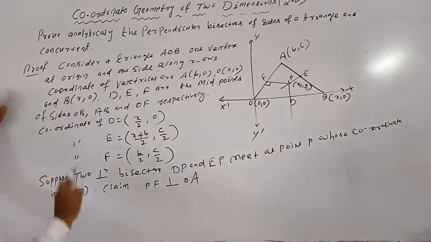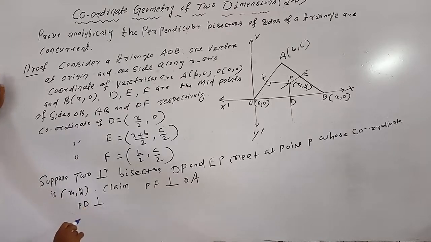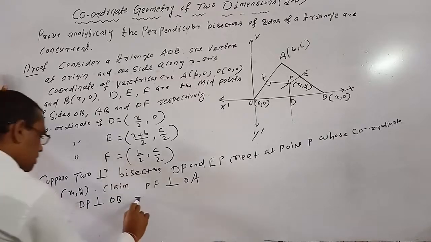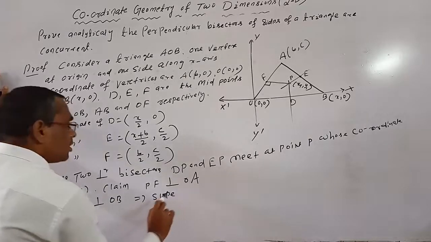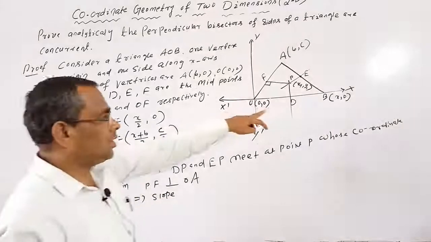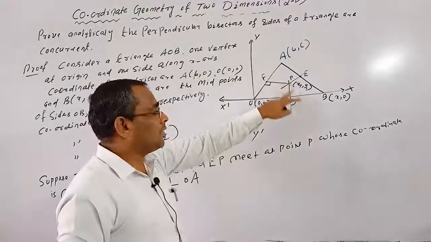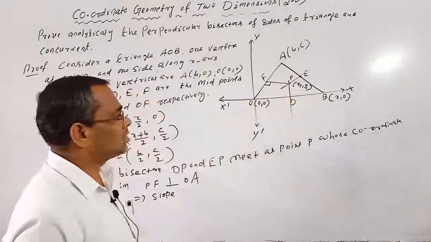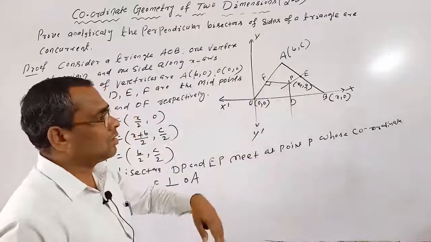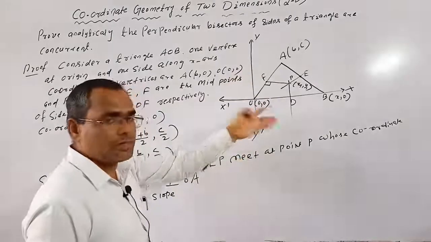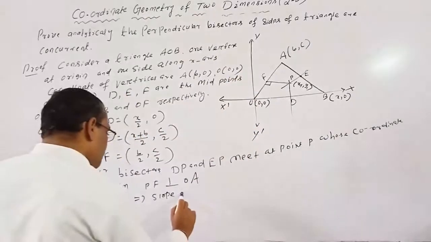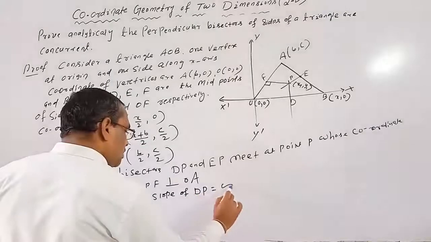Now PD is perpendicular to OB, or DP, you can say also. DP is perpendicular to OB. Since OB lies on the x-axis, DP is perpendicular to the x-axis, which means this line must be parallel to the y-axis. If a line is parallel to the y-axis, the slope of DP is infinite. So slope of DP equals infinite.